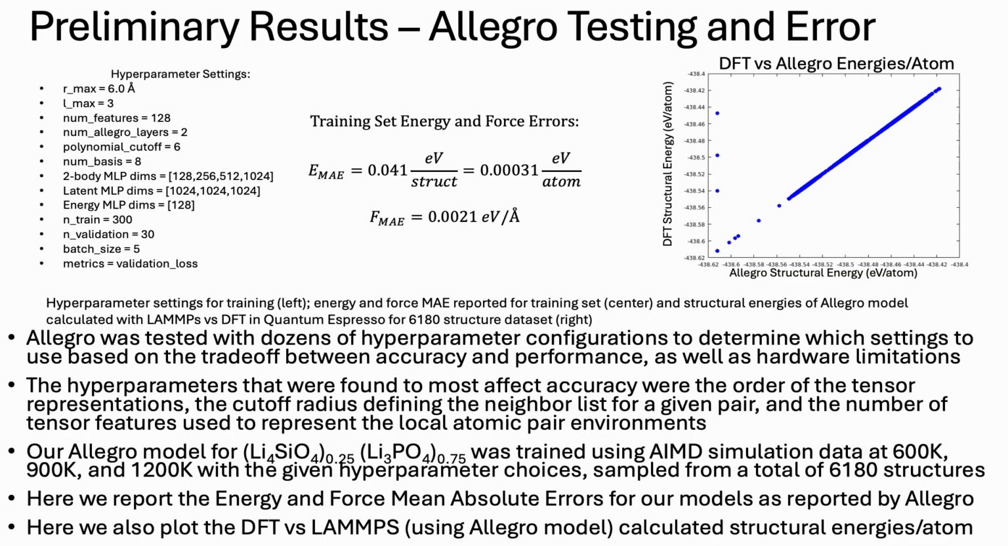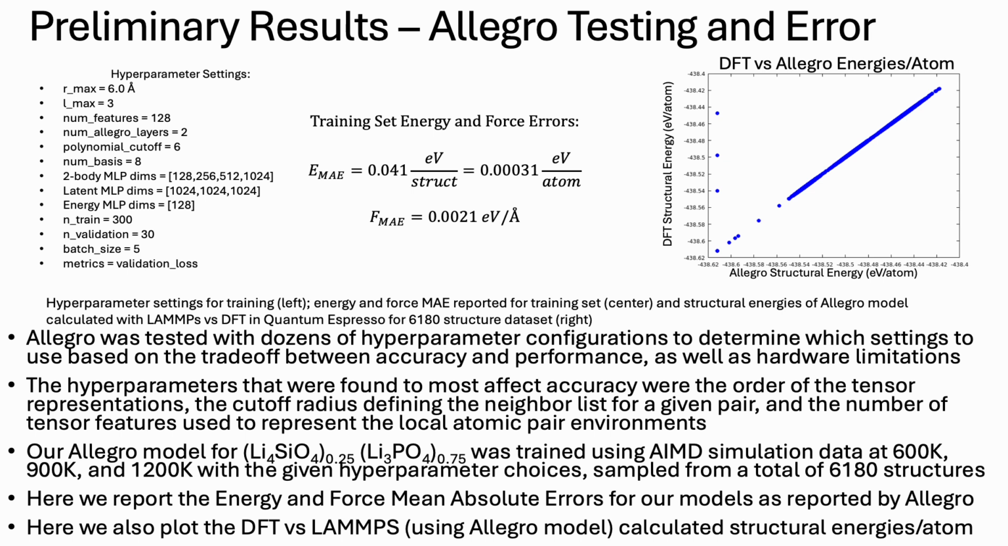Now we go to our testing of Allegro. So we tested Allegro with many different hyperparameter choices to determine which settings to use that would give us the best trade-off between accuracy and performance. Our Allegro model was trained using ab initio data from 600, 900, and 1200 Kelvin runs with the settings shown here on the left. We used 300 training and 30 validation structures, which we sampled from a total of about